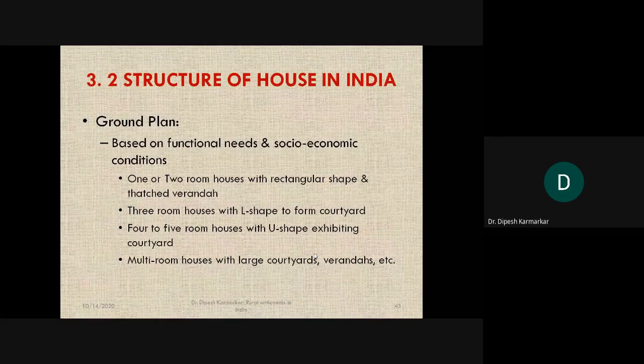So there are three things that I just mentioned: the courtyard, the veranda, and the raised platform. But obviously, if your own house or native place has osri, padvi, ot, all these things or something else, then you can certainly write about that.